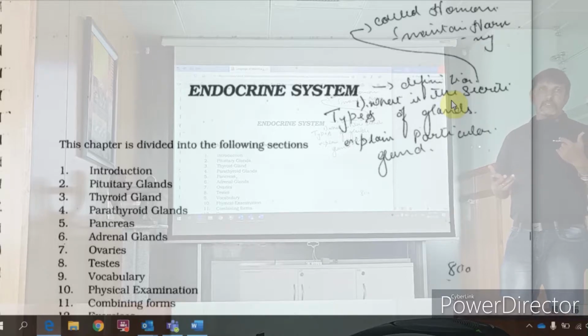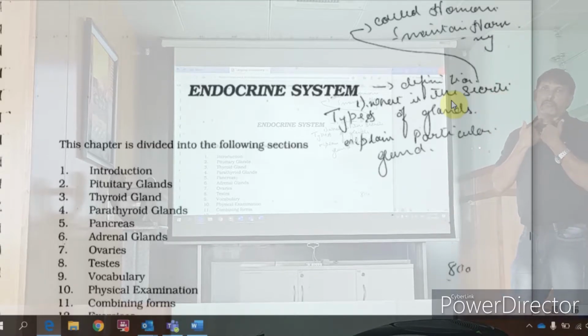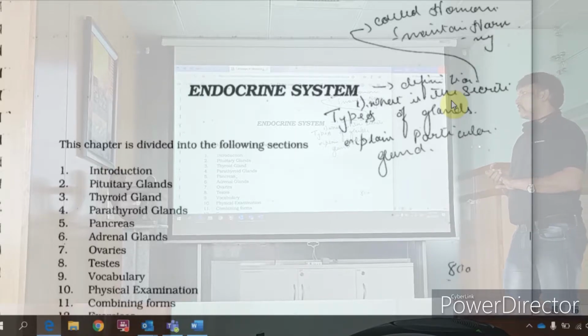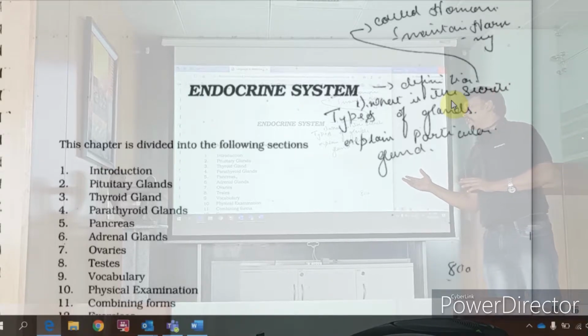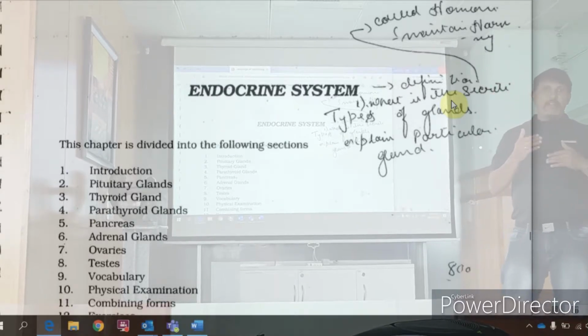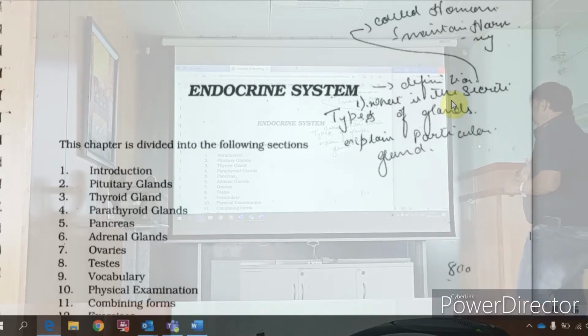Where are adrenal glands? On top of the kidney. All right. Then thyroid, near the neck region. Then ovaries and testes, and some vocabulary, physical examination, combining forms, and exercises in this chapter. All right. This will be divided again into different phases in the video. We'll go into this, and first, the introduction part.